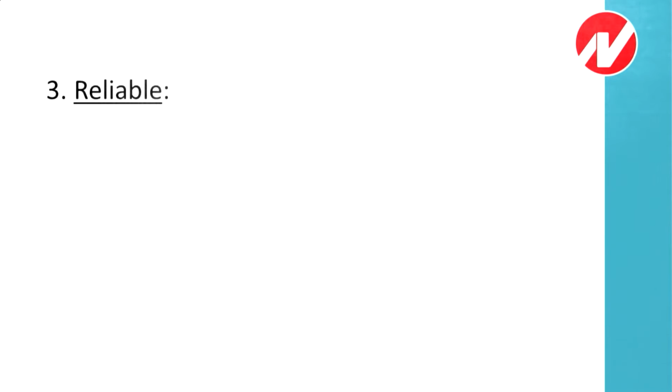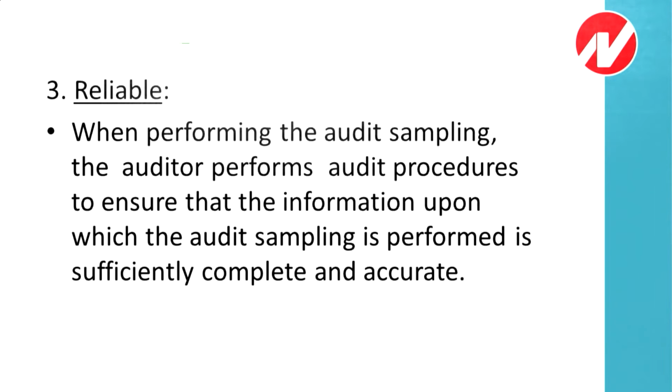Third is reliable. The population should be reliable. When performing the audit sampling, the auditor performs audit procedures to ensure that the information upon which the audit sampling is performed is sufficiently complete and accurate.